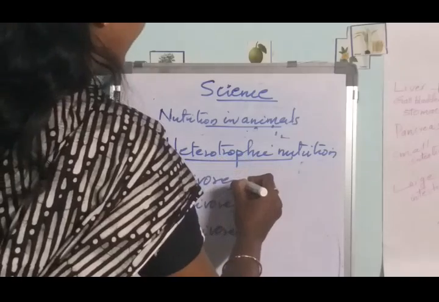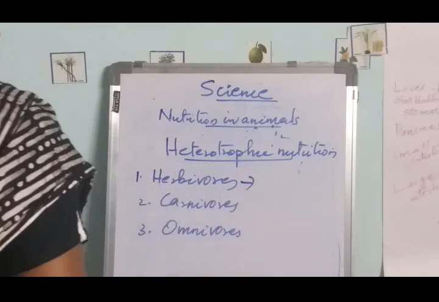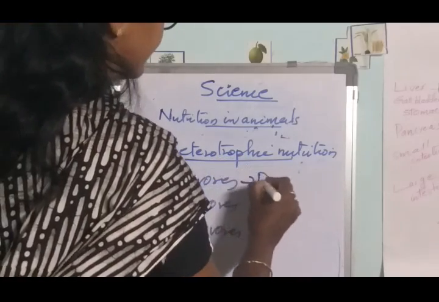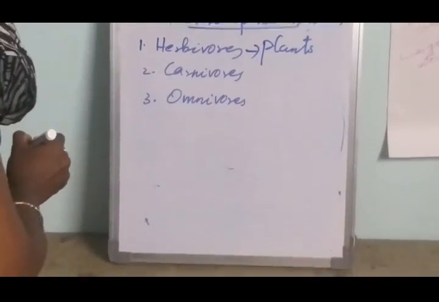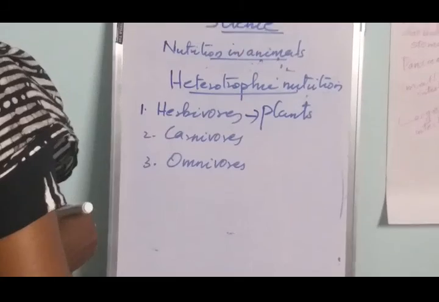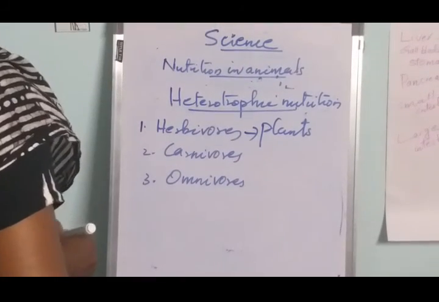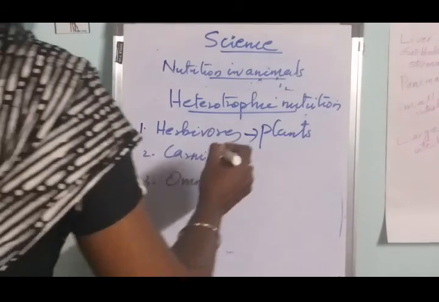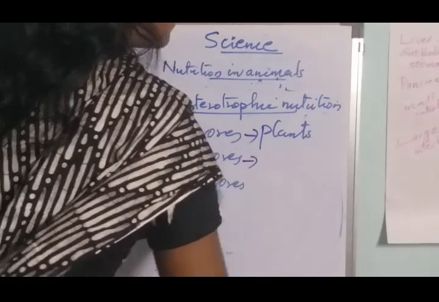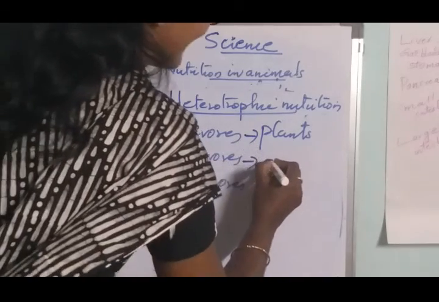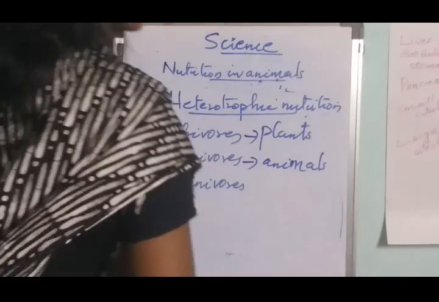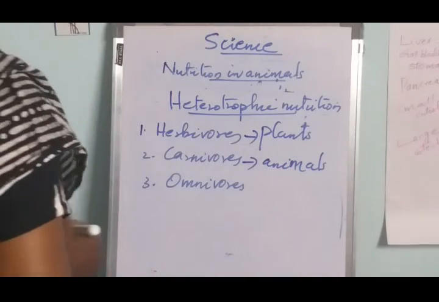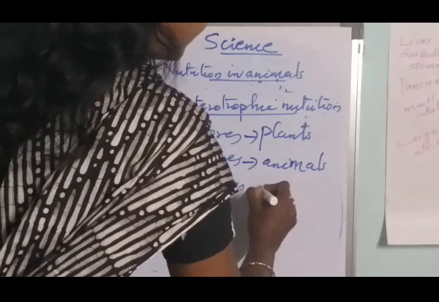Herbivores feed only on plants. They eat only plants. For example, goat, cow and horse are herbivores. Next, carnivores. They feed only on other animals. For example, lion, tiger and wolf are carnivores.